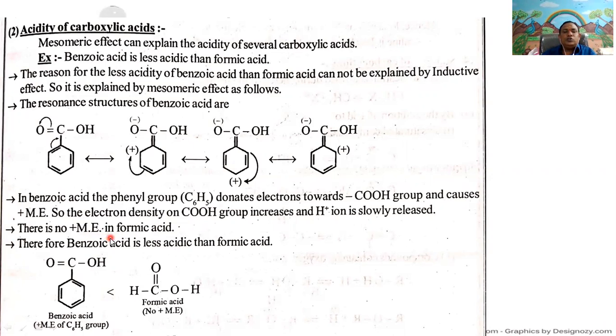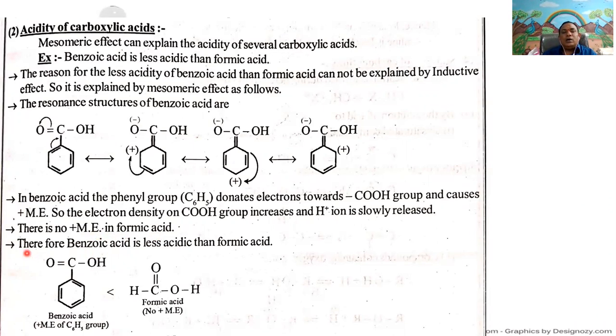There is no mesomeric effect in formic acid. Therefore, the more acidic nature of formic acid than benzoic acid is not explained by the inductive effect. It can be explained by the mesomeric effect, because there is no mesomeric effect in formic acid.